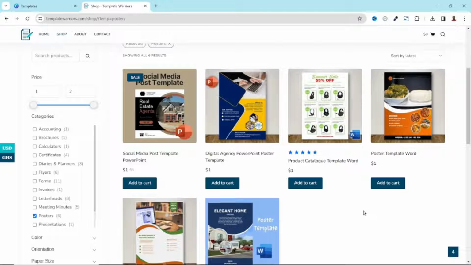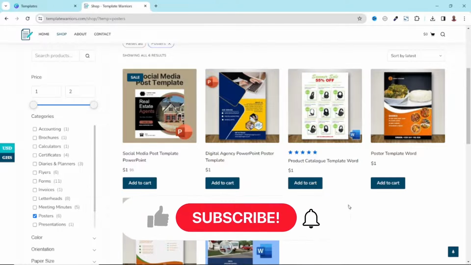So keep coming to templatewarriors.com for more design ideas. And those were the 3 platforms you can use to get your poster design ideas.